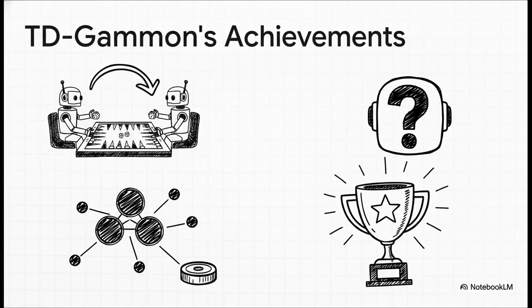I mean, what TD Gammon accomplished was just groundbreaking. Get this, it learned by playing millions of games against itself, no human expert games required. It started with barely any knowledge of the game, and because backgammon has a ridiculous number of states, it used a neural network to estimate the value function. And the result? It reached the level of the very best human players in the world. It was an absolutely stunning proof that this stuff really works.